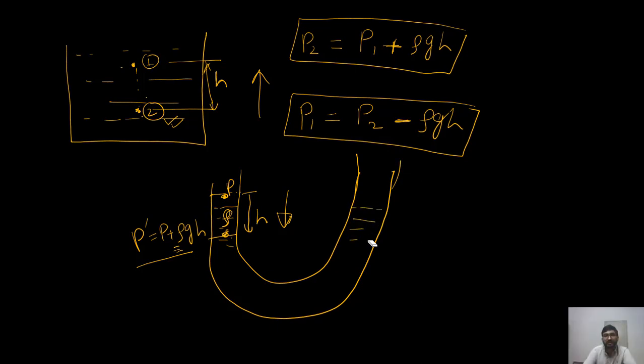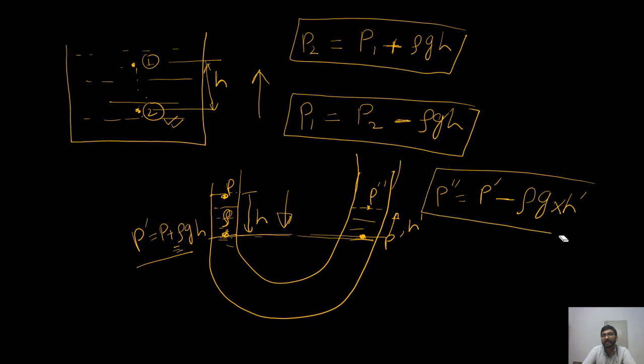Now horizontally, the pressure will be constant. Okay, horizontally the pressure will be constant. This concept we will learn in the next slide. Why in horizontal the pressure is constant? Okay, so if I know the pressure here, it is P dash, and I want to find the pressure here, that is P double dash. So P double dash equals P dash. Now I am moving up from down, so it will be P dash minus density of the fluid into g into the height. Let's suppose this height is h dash, into h dash.